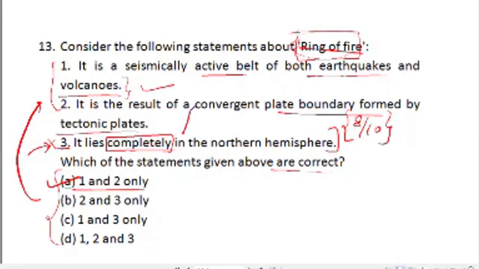Yes, it forms at the convergent boundary of continental and oceanic plates, where oceanic plates subduct under continental plates due to the higher density of oceanic plates. Both 1 and 2 are correct. A is the right answer. Now let us look at the map.